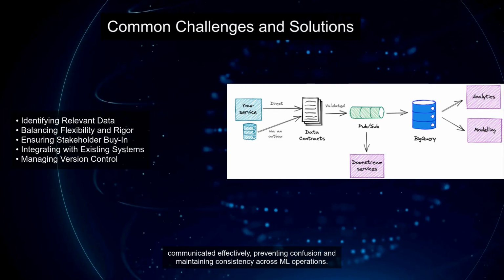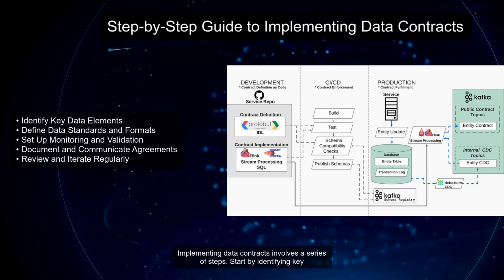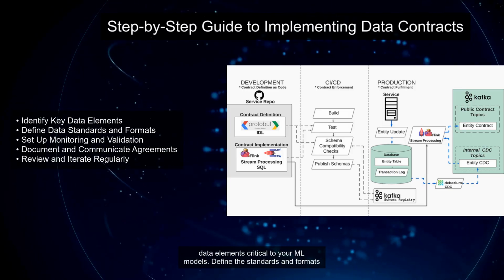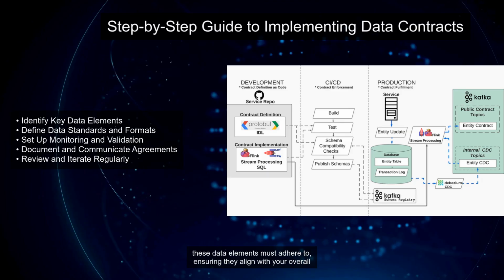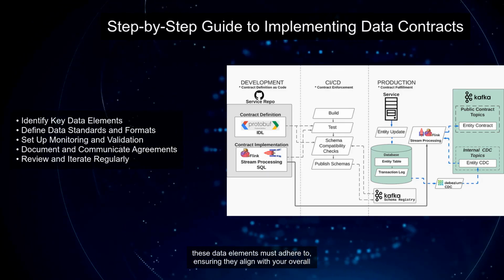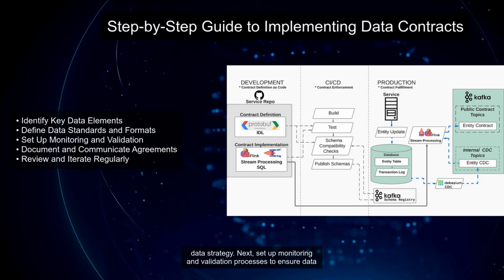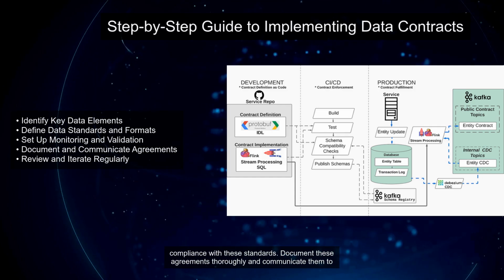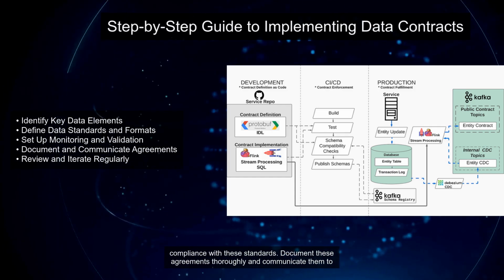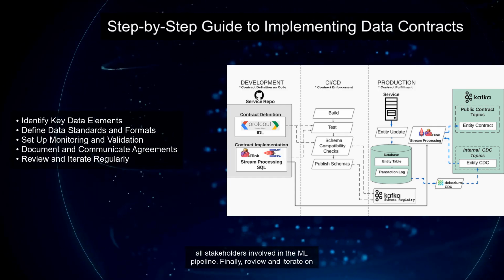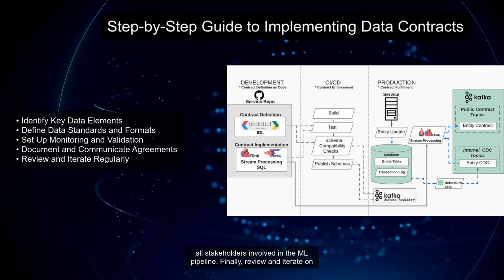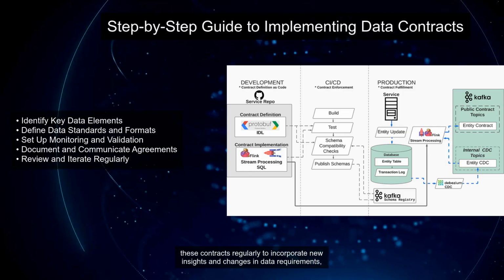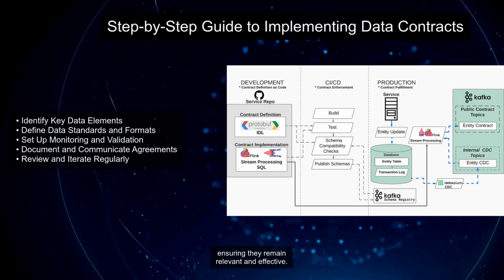Implementing data contracts involves a series of steps. Start by identifying key data elements critical to your ML models. Define the standards and formats these data elements must adhere to, ensuring they align with your overall data strategy. Next, set up monitoring and validation processes to ensure data compliance with these standards. Document these agreements thoroughly and communicate them to all stakeholders involved in the ML pipeline. Finally, review and iterate on these contracts regularly to incorporate new insights and changes in data requirements, ensuring they remain relevant and effective.